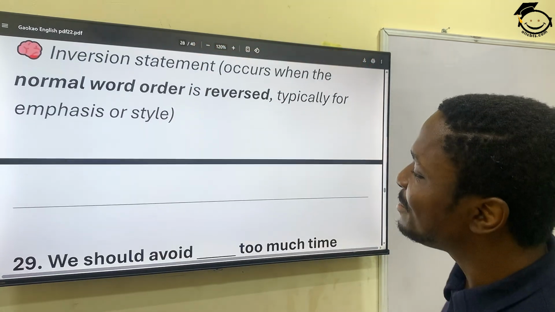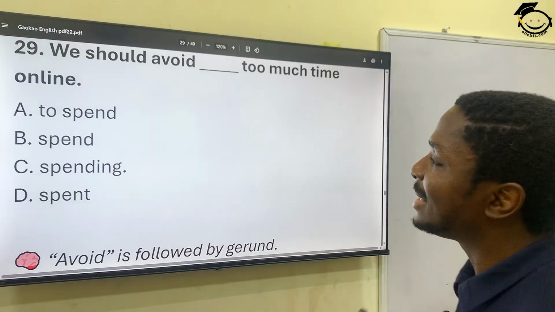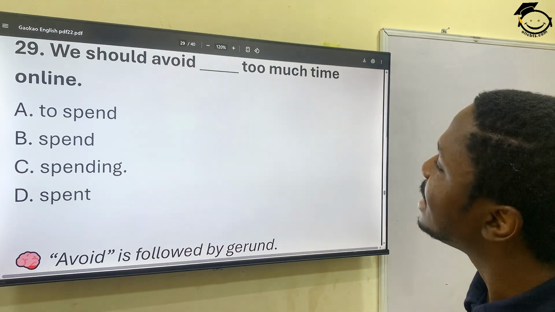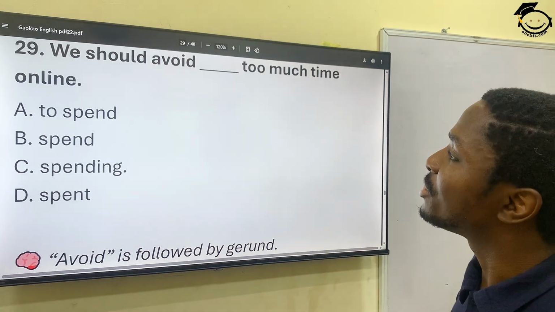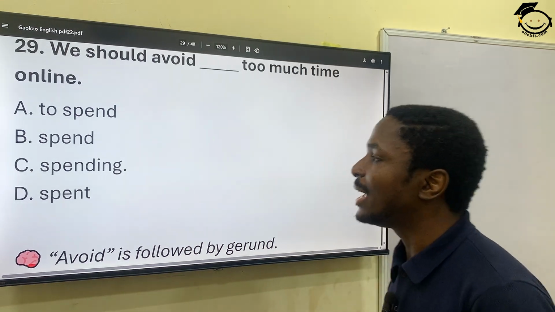29. We should avoid dash too much time online. This is a gerund. We should avoid spending too much time online. We've seen many of these already to know what's going on. We should avoid spending too much time online.